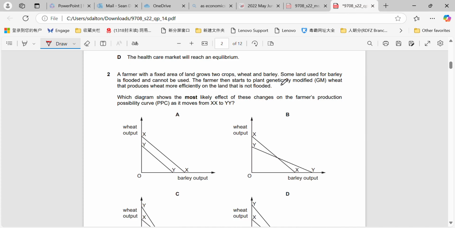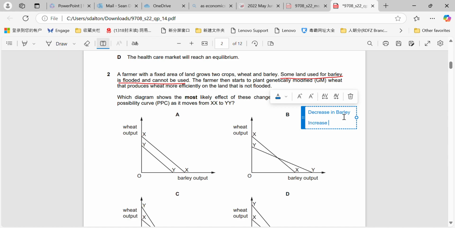Okay, so some land that is used for barley is flooded and cannot be used. Therefore, what we would expect to see is a decrease in barley. Okay, as they use genetically modified wheat, we'd expect to see an increase in the PPC for wheat.